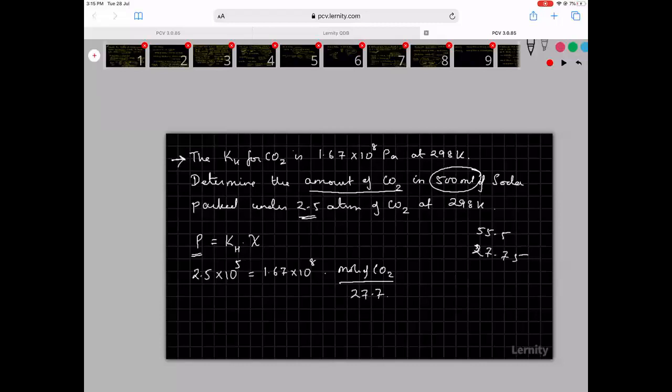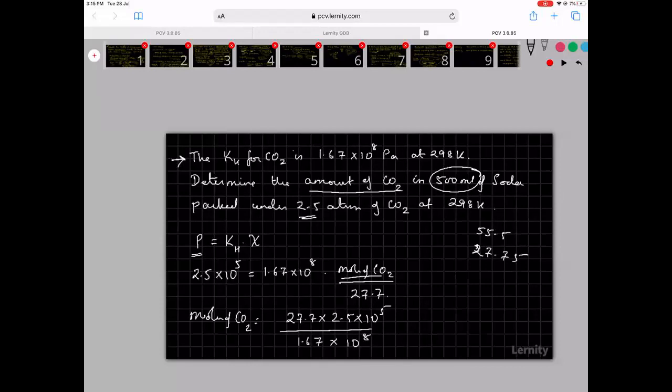So the moles of CO2 is equal to 27.7 into 2.5 into 10 power 5 divided by 1.67 into 10 power 8. So it is so many moles. Solubility they may ask us in moles per 500 ml.